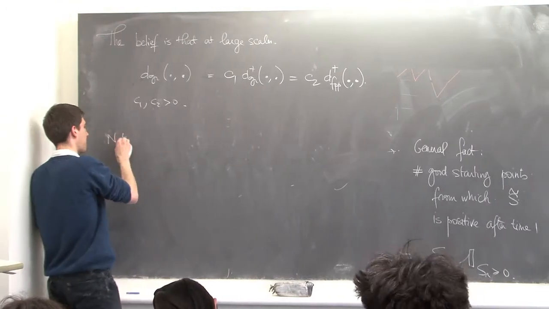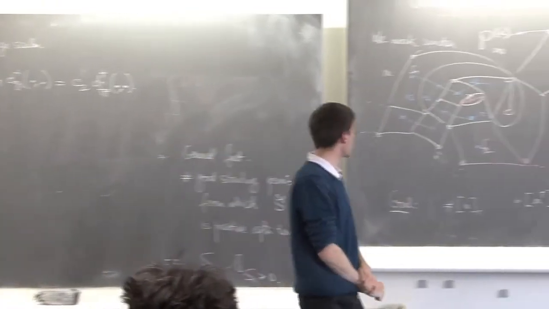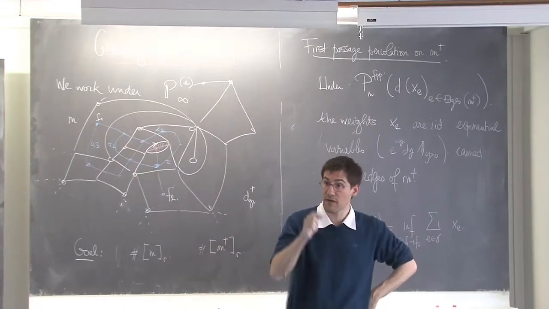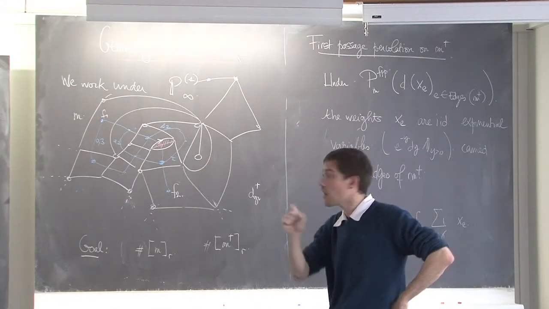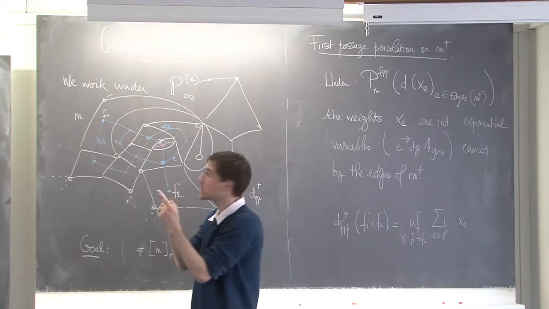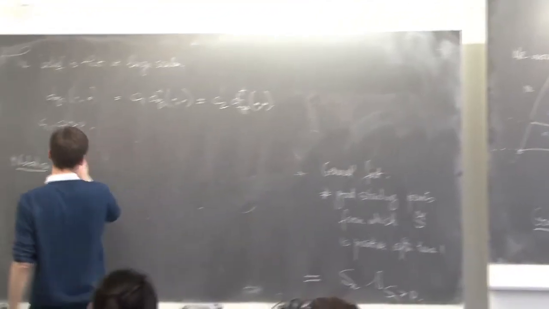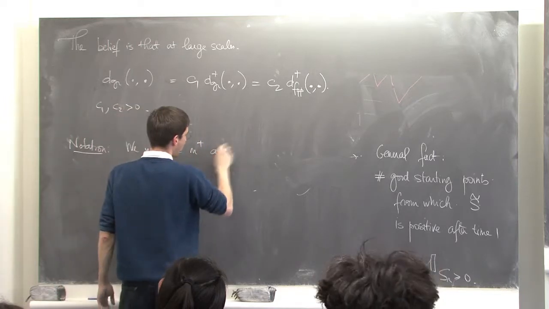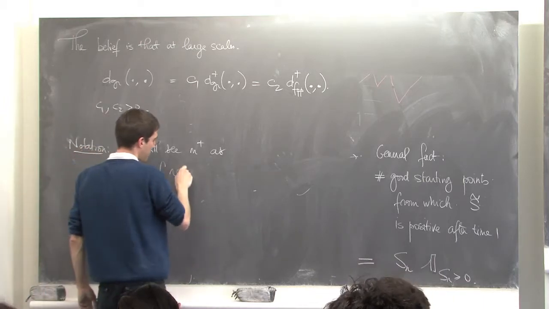Another piece of notation. Actually, it will be very convenient when dealing with this blue graph not to see it as a graph with points and edges carrying weights, but to see all of these edges as real segments of length given by the weight. Okay? So we will see M dagger as collections of real segments